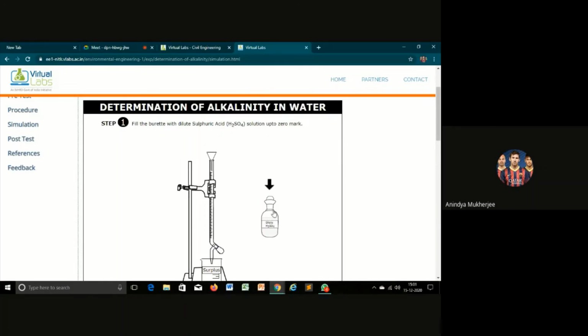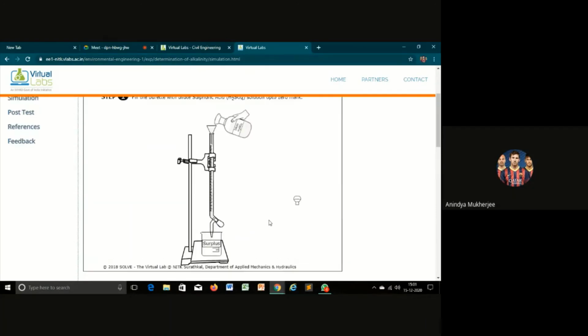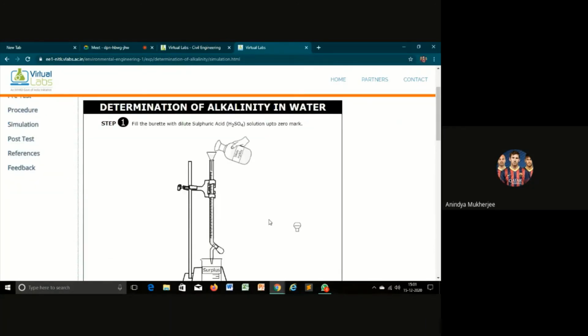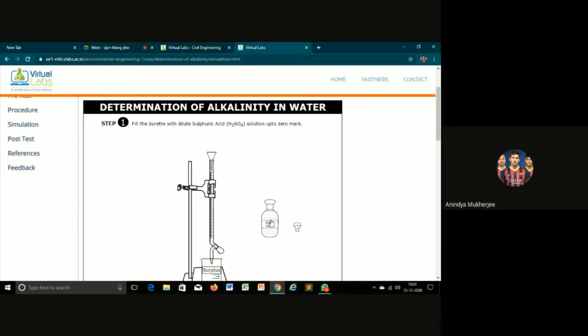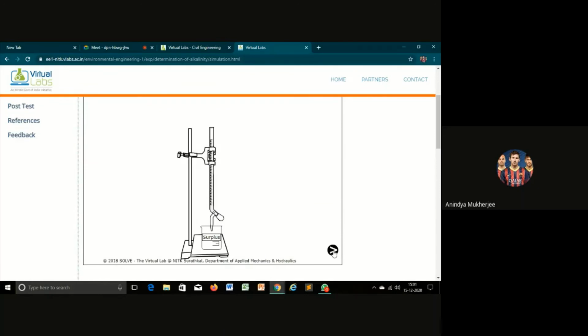Now we will open the tap of the dilute sulfuric acid and fill it using the funnel in the burette till the 0 mark. Now the filling of the acid is done.